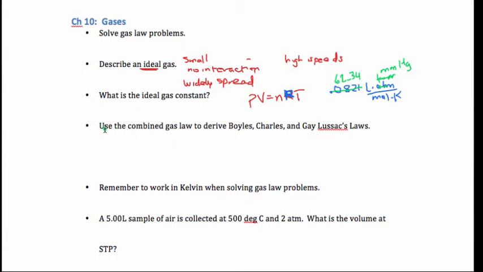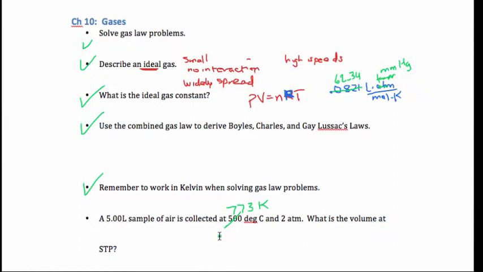Okay, so we've done this. That's general. Remember to work in Kelvin when solving gas law problems. Absolutely, you got to remember that because you can't divide by zero. And then I have a couple problems here. A 5-liter sample of air is collected at 500 degrees C. Immediately switch this to Kelvin. Remember, you add 273. And 2 atmospheres. What's the volume at STP?